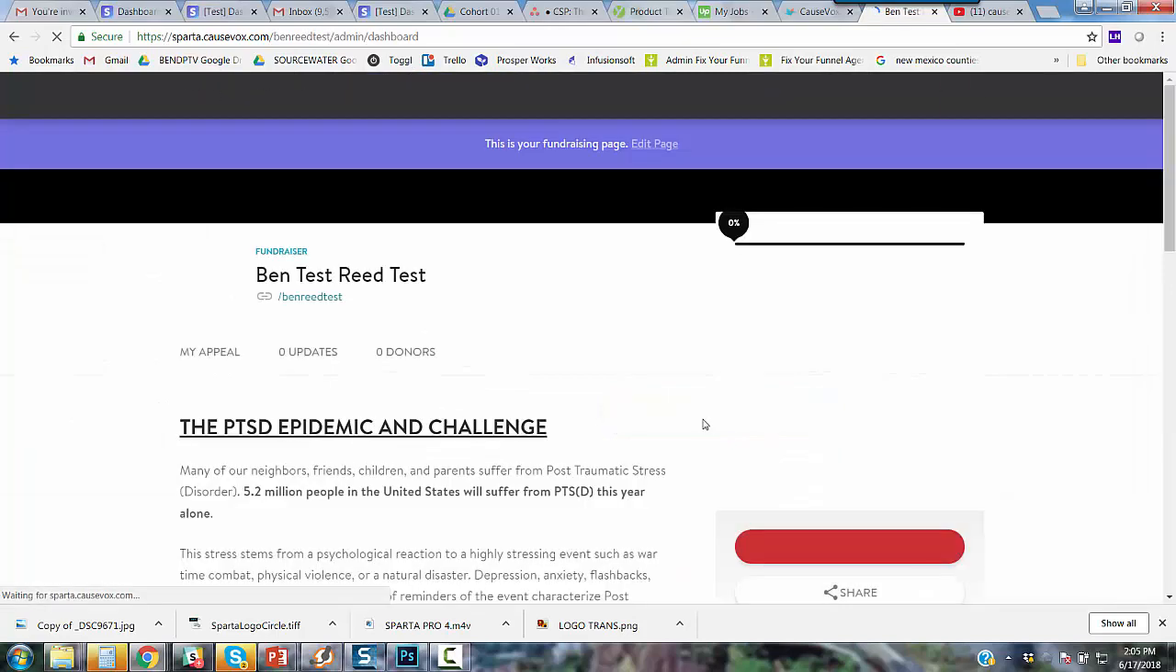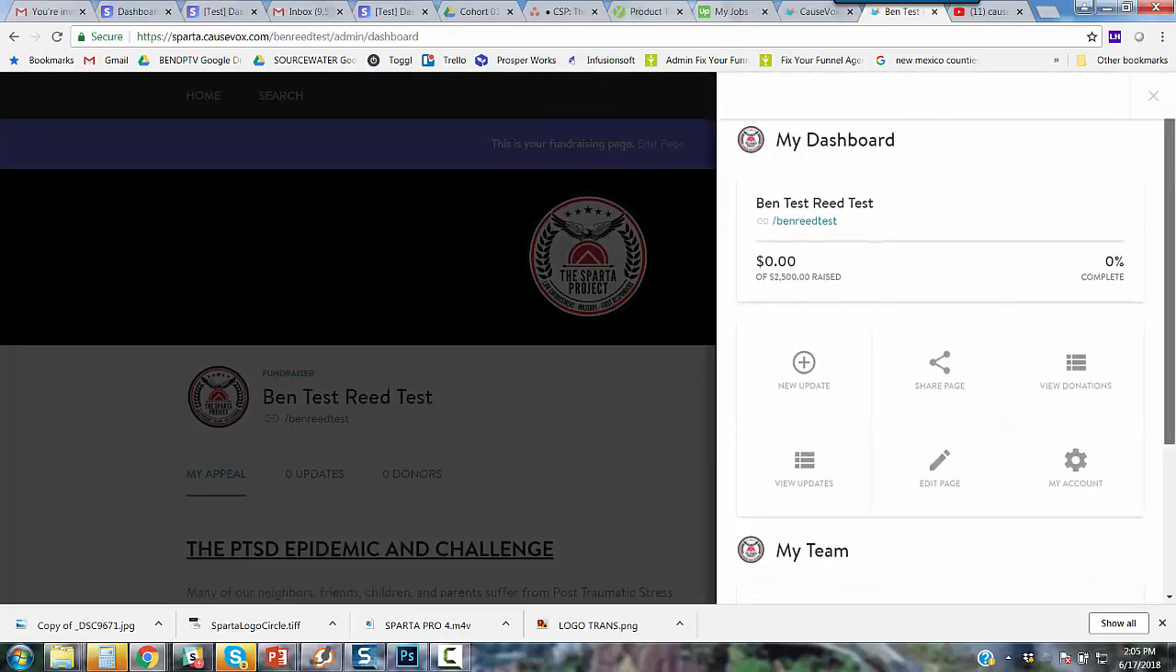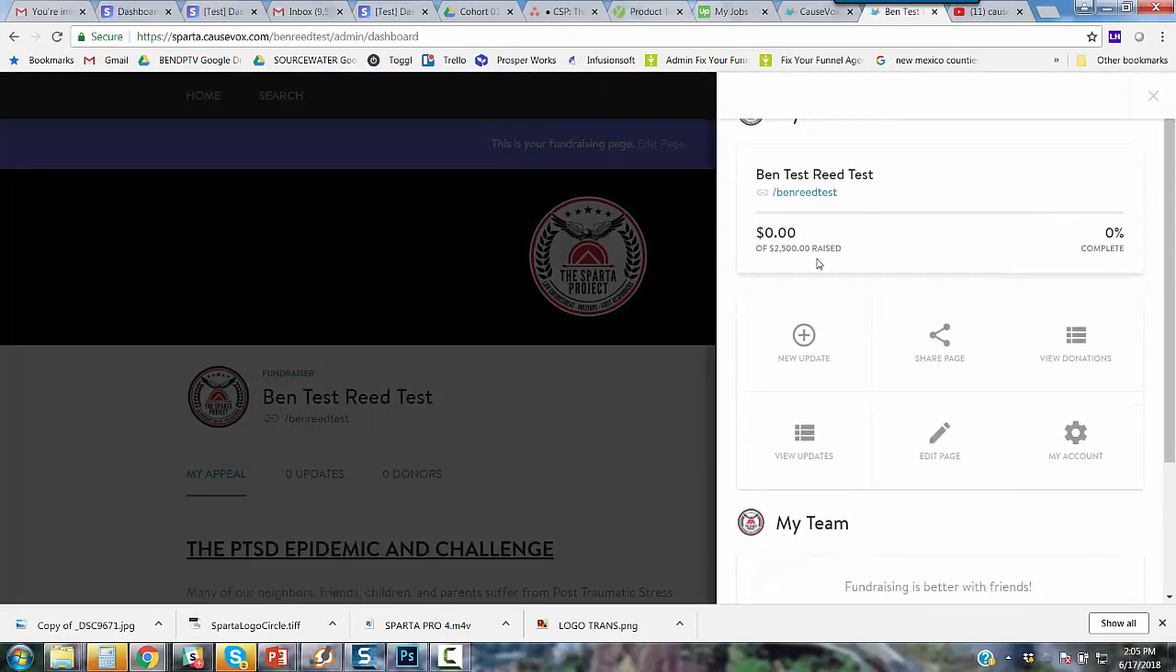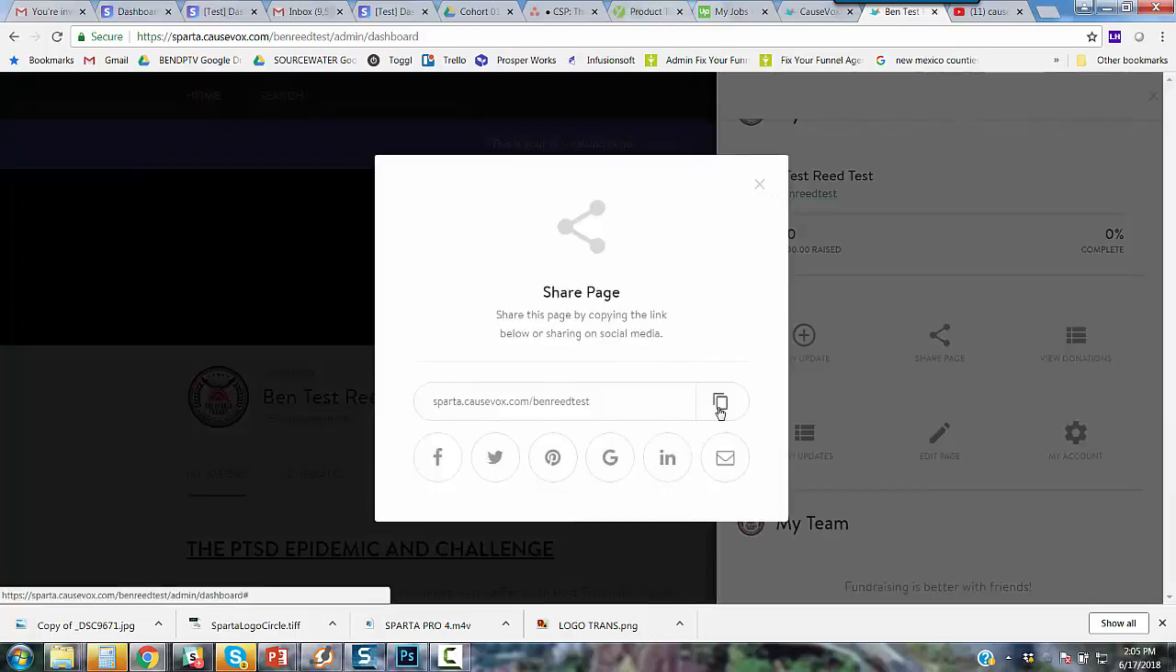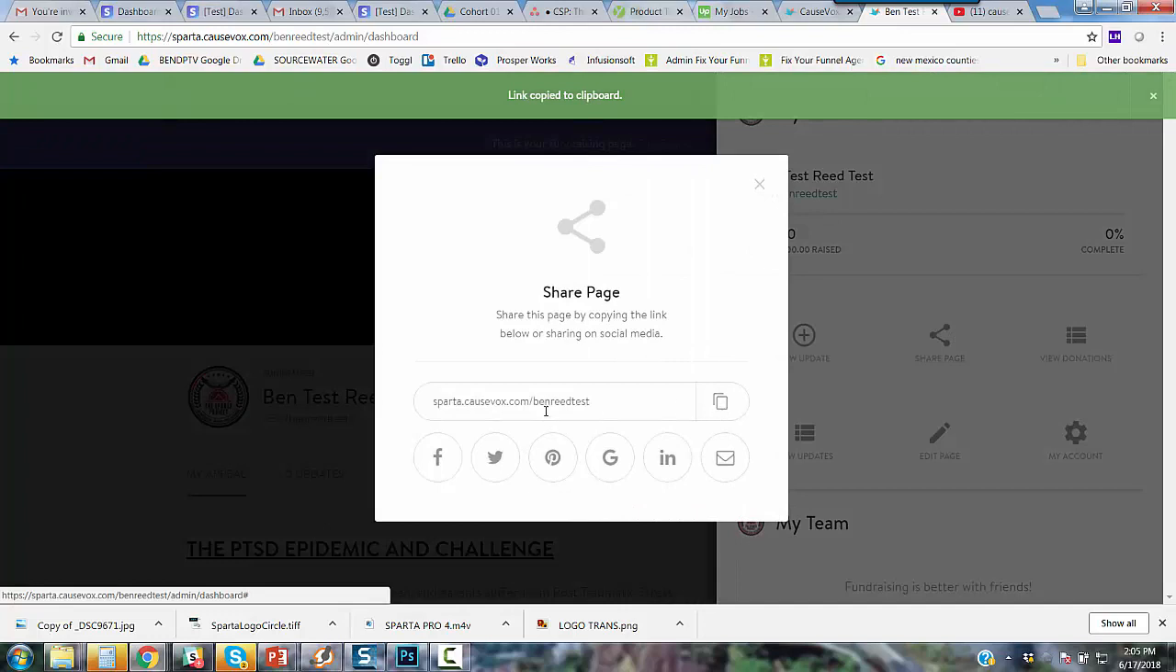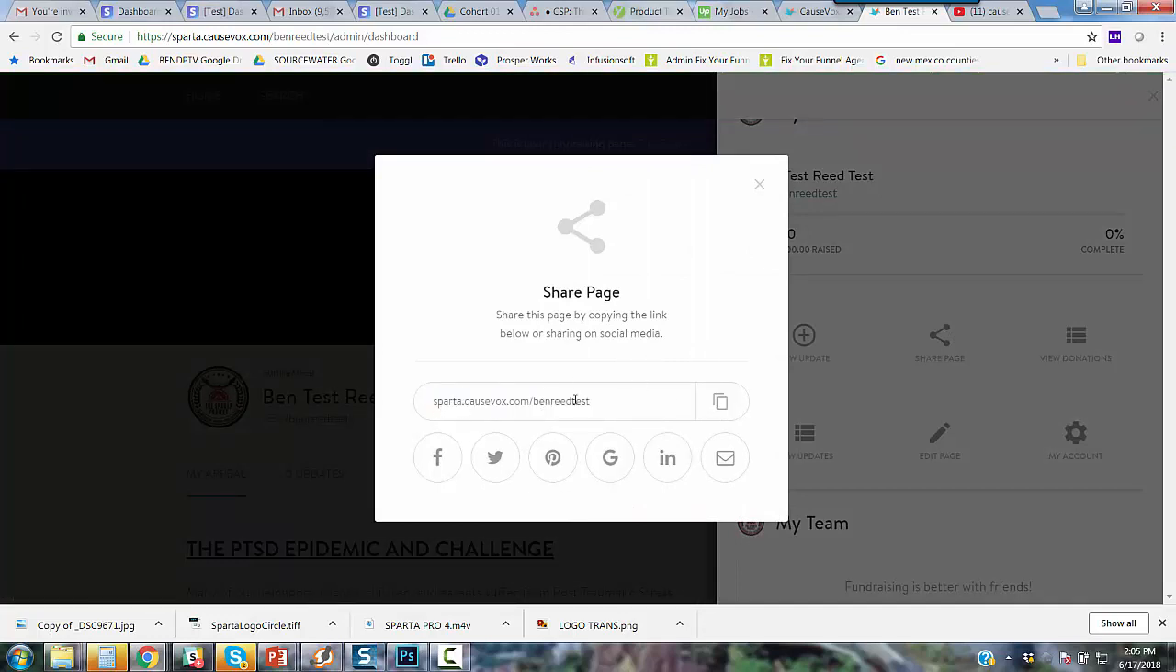Now, when you say all done and go to dashboard, you're now going to see this is the amount that you've raised. Here's your goal. You can actually share this page by clicking on this link. Literally this little button here, click copy, or you can just double click or just highlight it here and click copy. This is your personal link that you are going to send to everybody that you want to come to this page so you get credit.